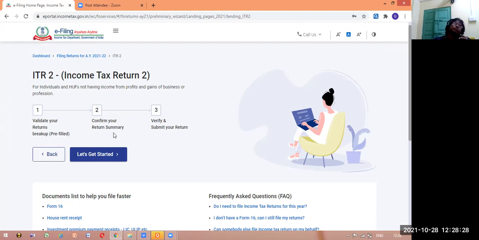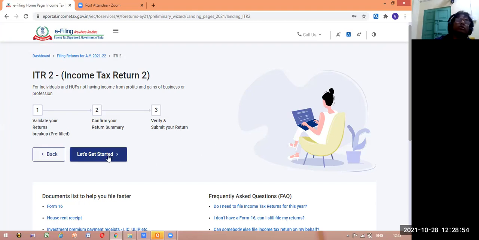Your Form 16 etc. will be available here. Whatever the employer has taken from you, the tax deducted at source and submitted to the government, all details will be available. So confirm your return details and then verify and submit your return. So these are the 3 steps, dear friends. ITR 2, there are 3 steps: 1, 2, 3. Same thing you got earlier also.